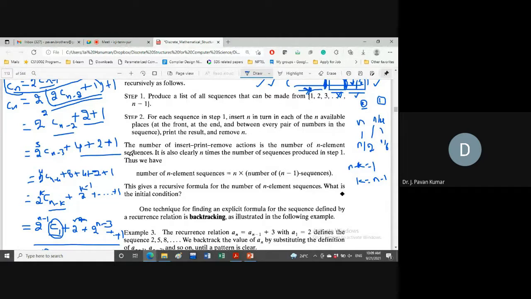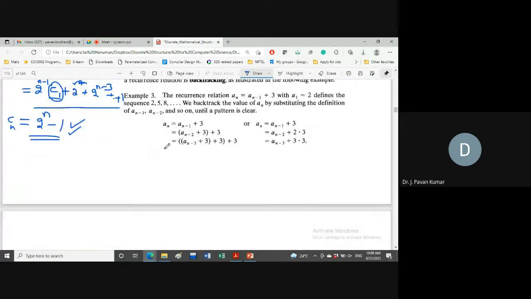Any doubt? Now consider another example for this substitution method. This is the recurrence relation: an is equal to an minus 1 plus 3. How can we solve it? We substitute the an minus 1 value here. What is the an minus 1 value? An minus 2 plus 3. Next, what is the an minus 2 value? An minus 3 plus 3. Like that we keep on continuing, and we know the base case or initial condition: a1 is equal to 2.